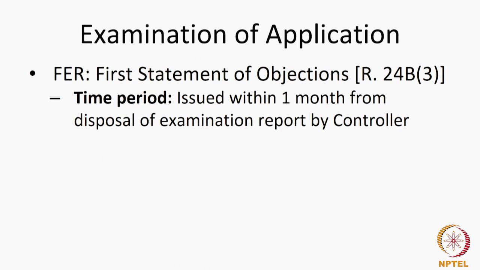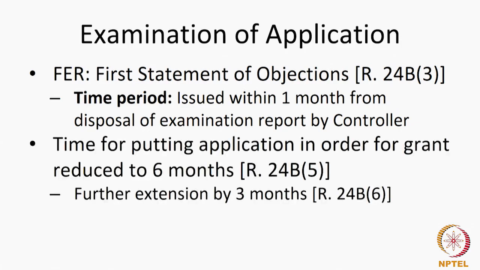Examination of application, again we find that FER, the first examination report, which is now universally called the first statement of objection, the time period, there is a change, issued within 1 month from the disposal of the examination report by controller. So, there is a time period of 1 month which has been introduced. This you will find in Rule 24B3, and the time for putting the application in order for grant reduced to 6 months. Okay. Earlier it was 1 year, now it has been reduced to 6 months, and the further extension is by 3 months. So, the timelines have been shortened.